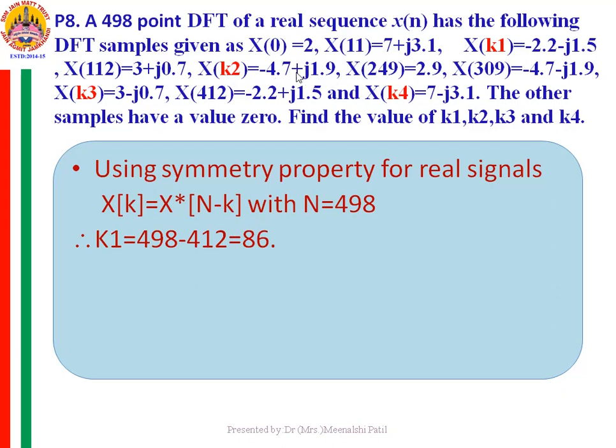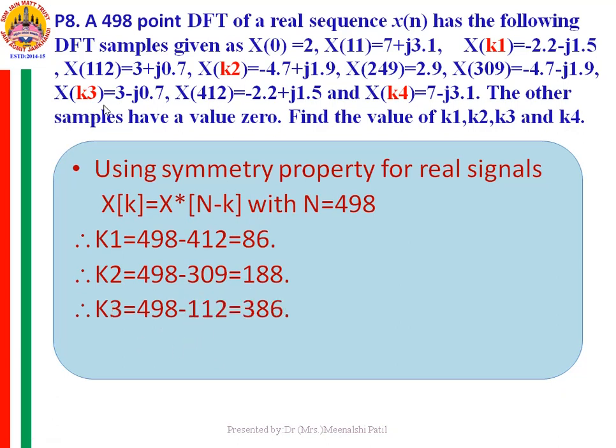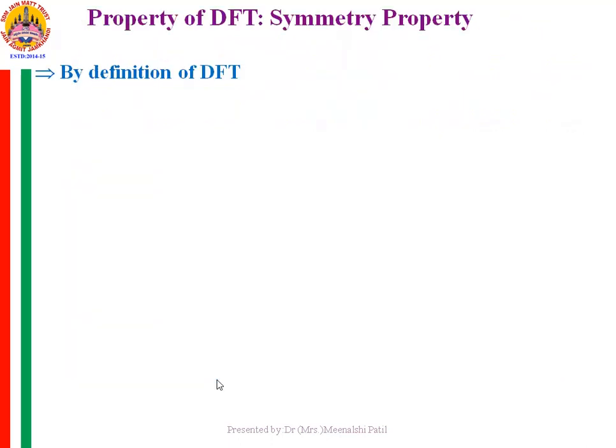Now see, this is the conjugate of what? X(k2) is the conjugate of X(309), therefore k2 is equal to 498 minus 309, therefore it is equal to 188. Similarly, k3: this is the conjugate of X(112). So k3 is equal to 498 minus 112, so it's equal to 386. And similarly, k4 is 498 minus 11, so it is equal to 487.